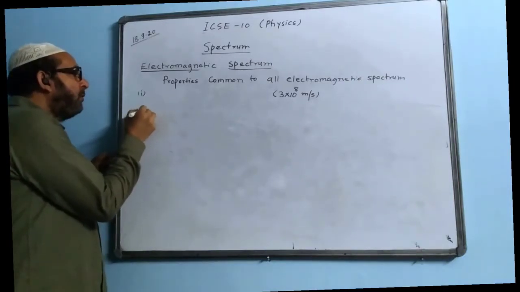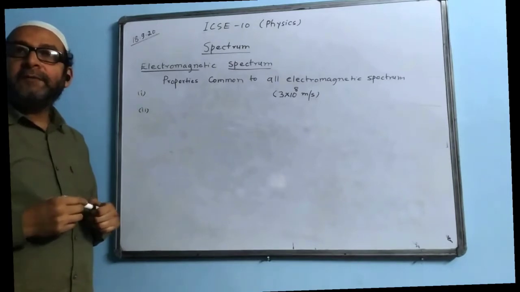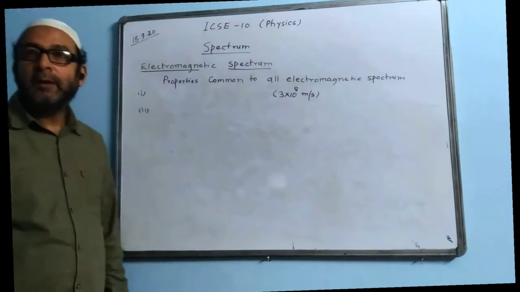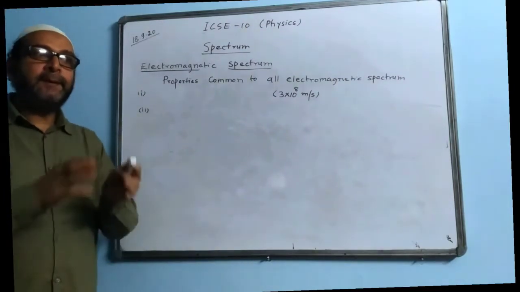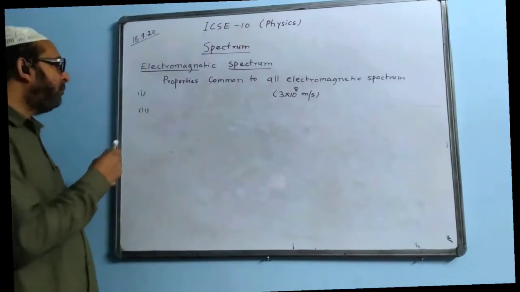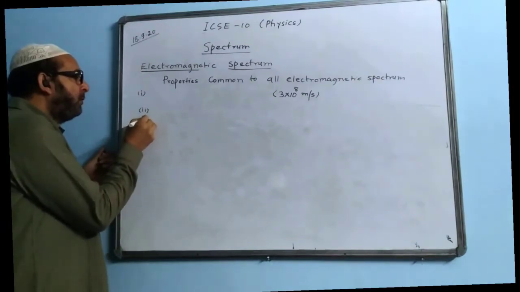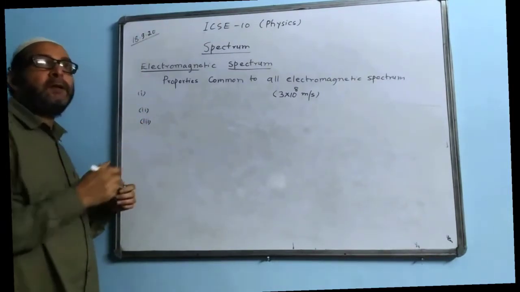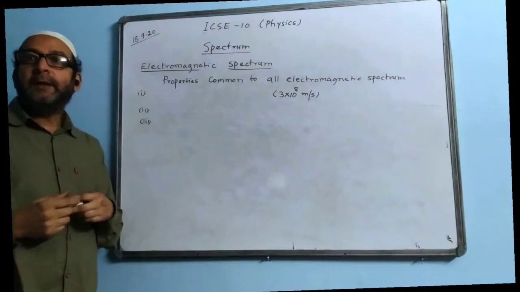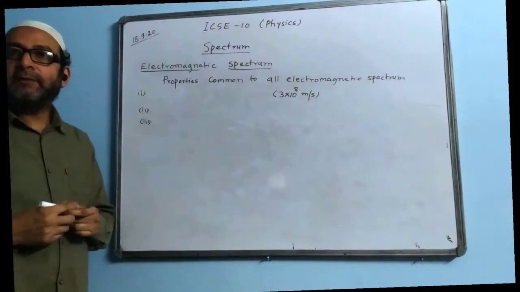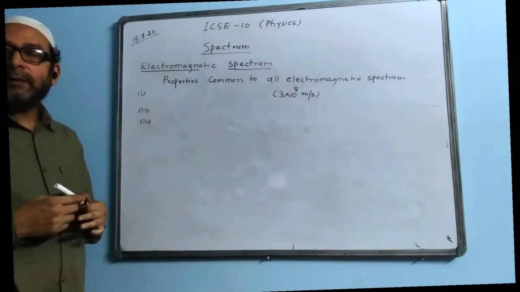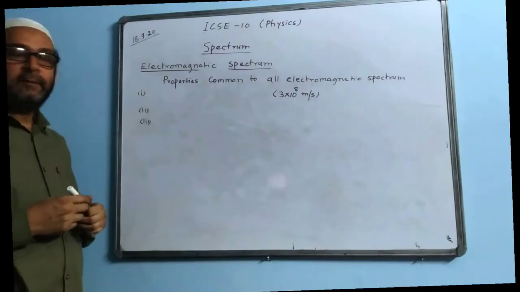Second point, which is common in all of them: they can be reflected and can be refracted. That is point number 2. All electromagnetic spectrum can be reflected and refracted. All of them. Point number 3: they all are transverse in nature. They all are in the form of transverse wave. That is point number 3.